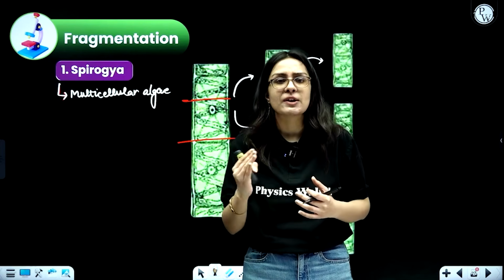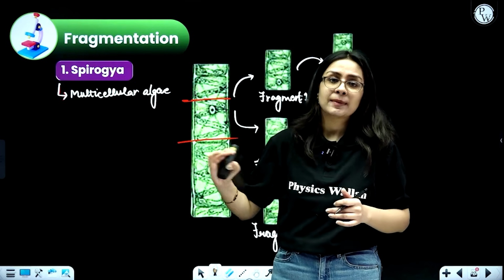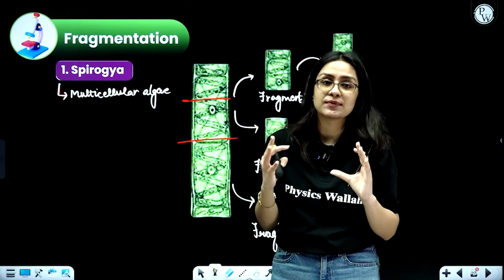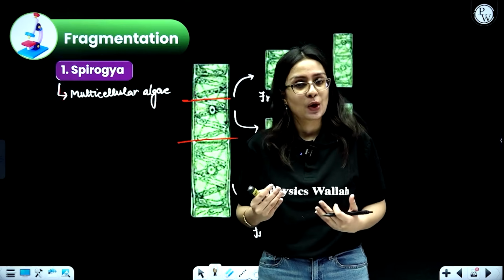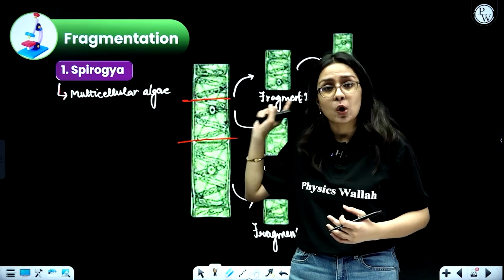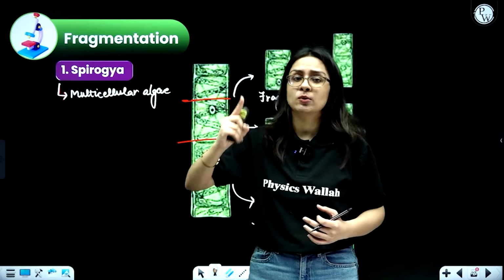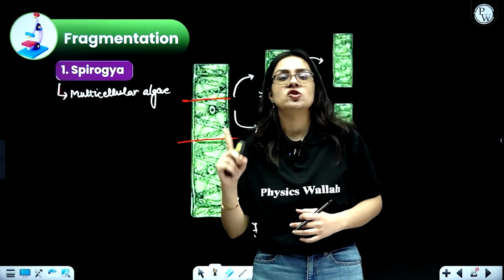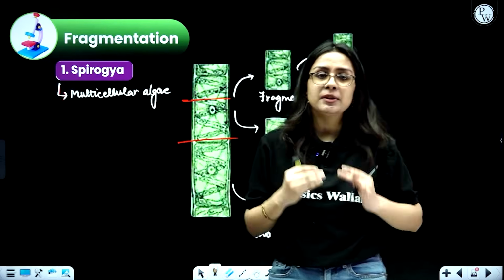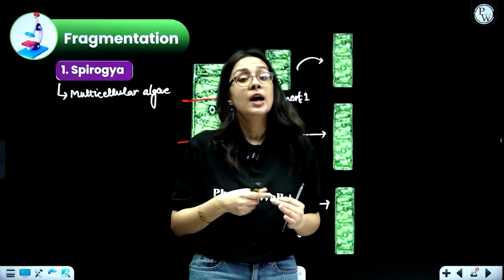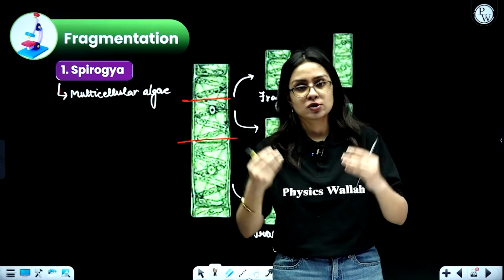cells. These are specialized cells that are present in certain organisms. But in case of fragmentation, the body does not have regenerative cells. The body has the cells that will help in division and formation of a new body. Okay, so this is natural. This will happen in all cases when the body has to reproduce. But regeneration will mostly happen when there is a loss of body parts because of some injury or damage. But yes, certain times it can be used as a reproductive method also, but primarily it is meant to compensate for the loss of body parts.